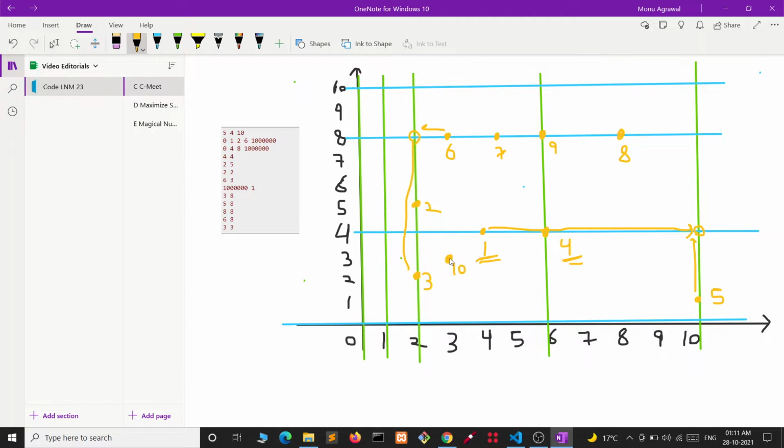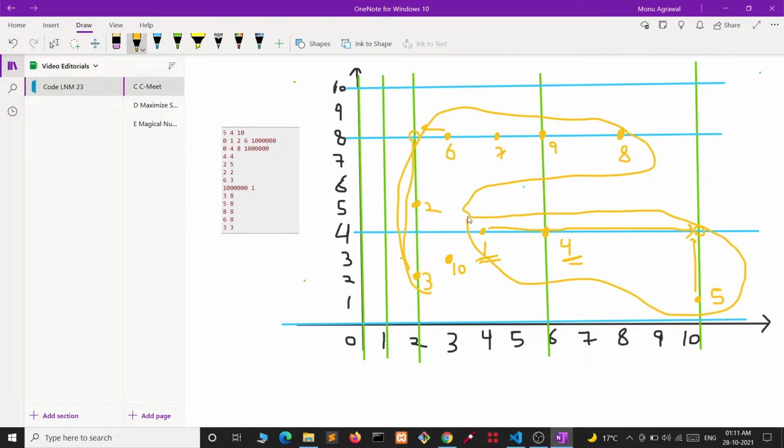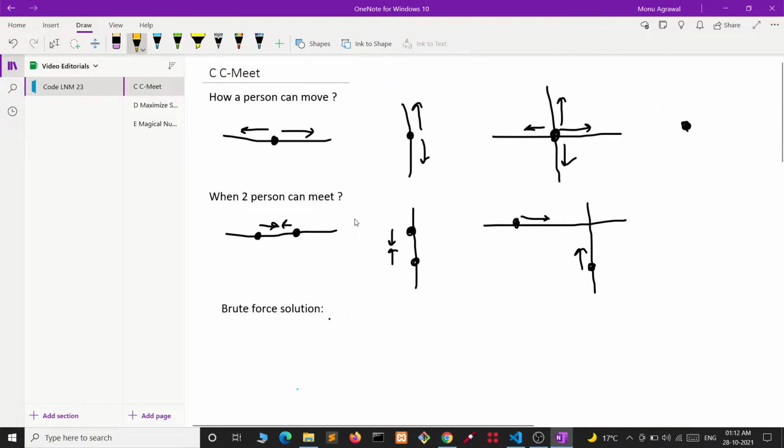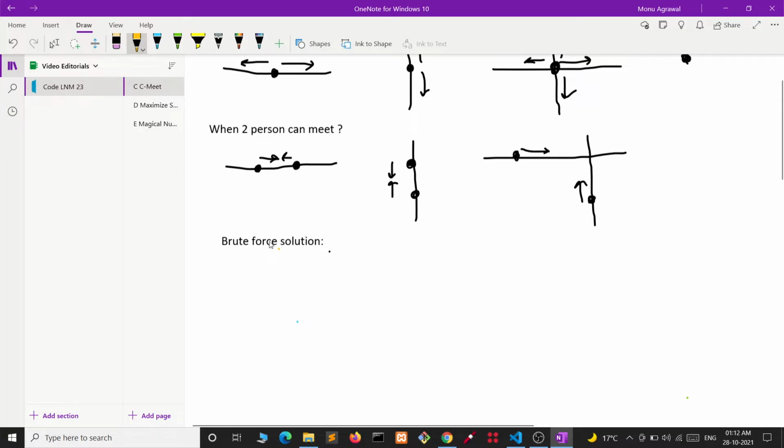We can see it is passing through no roads. So he will never be able to meet with any of the houses. It doesn't matter where the other houses are lying. It will never be able to meet with any of them because it is lying alone. So I hope the question is clear. Now let's see how we will be solving it.